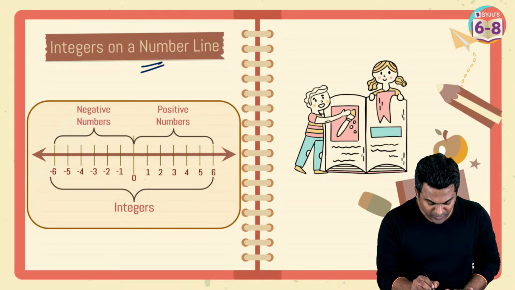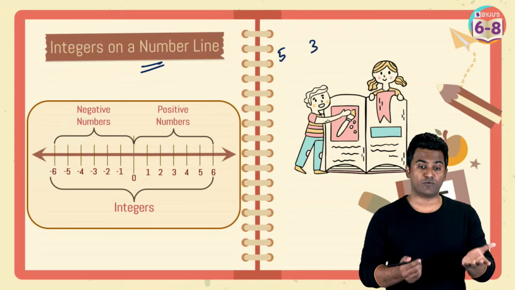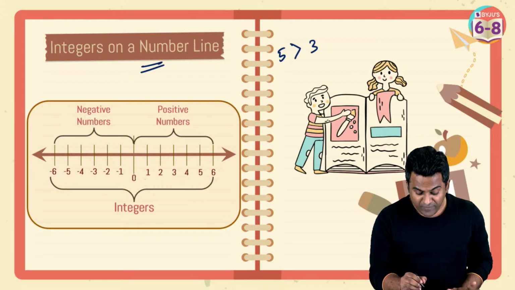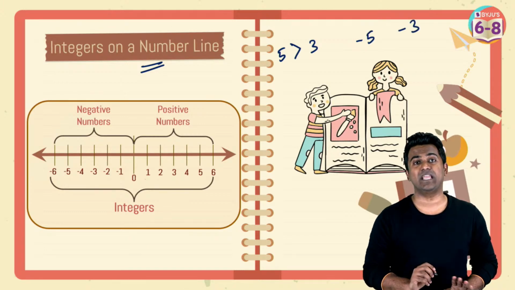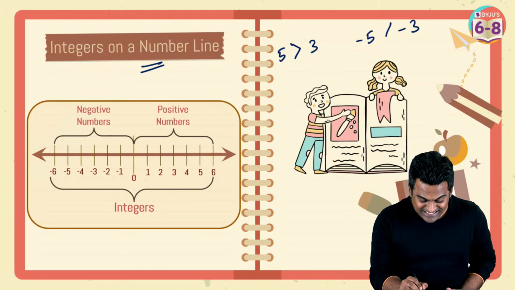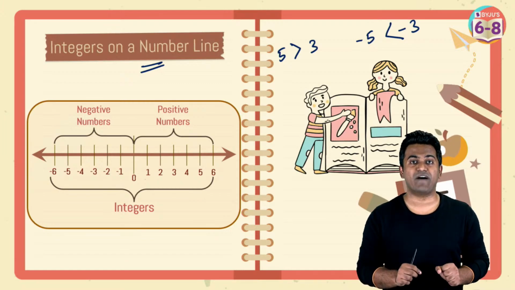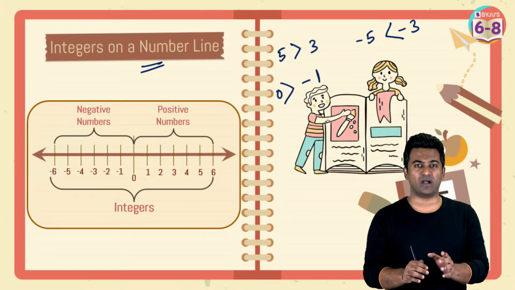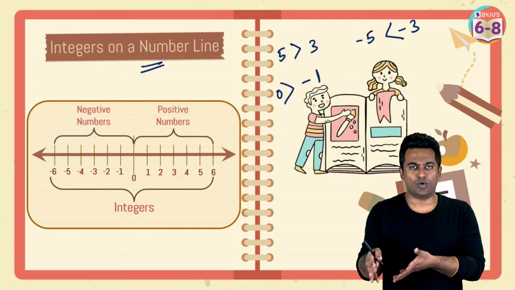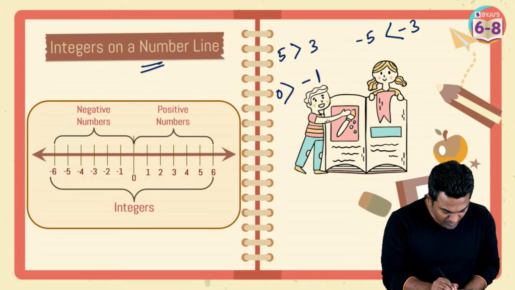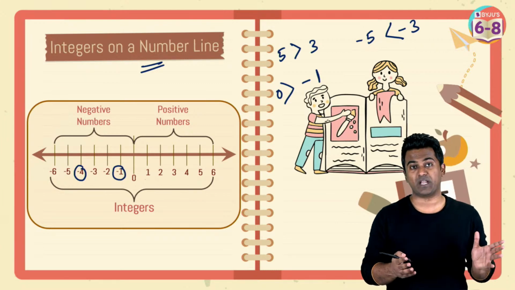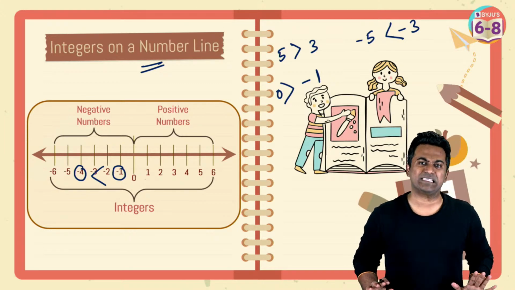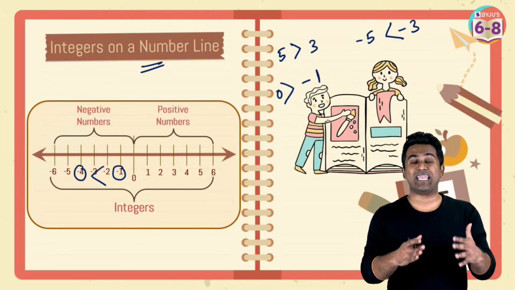If I ask you between 5 and 3, which is bigger, of course, you will pretty easily answer this. You will know that 5 here is bigger than 3. But if I ask you between -5 and -3, which is bigger, you should be knowing that -3 here is bigger than -5. Between 0 and -1, which is bigger, of course, 0 is going to be bigger. The number which is on the right hand side is always going to be bigger. Let's suppose between -4 and -1, which is bigger? -1 is on the right hand side, so -1 here is going to be bigger. As simple as that. So this is how you represent integers on a number line.